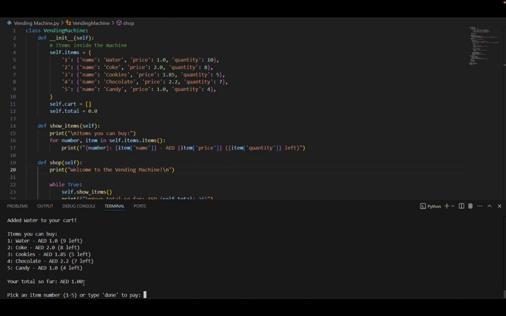When you are finished shopping, you simply type done and the machine will print a receipt showing all the items you buy and the total amount you have to pay. If any item is sold out, the machine will inform you. If you enter a wrong number, it will ask you politely to try again. I have kept the code simple and easy to understand.